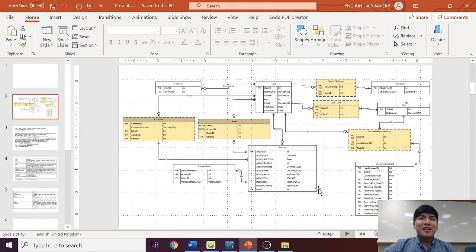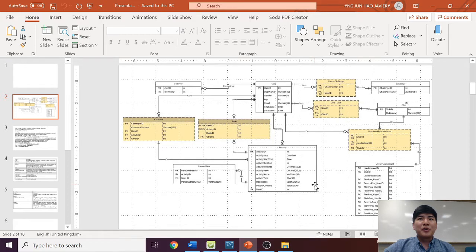Next, one user can be in 0 or many weekly leaderboards. Each club can have 0 to many weekly leaderboards. A weekly leaderboard would be generated as long as a member of the club exercises. The weekly leaderboard ranks the total distance covered by each member within the week from the greatest to the least.